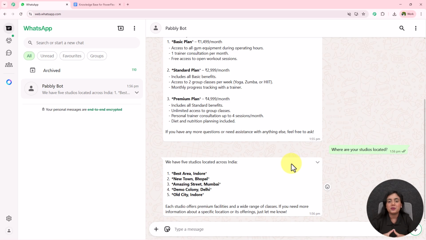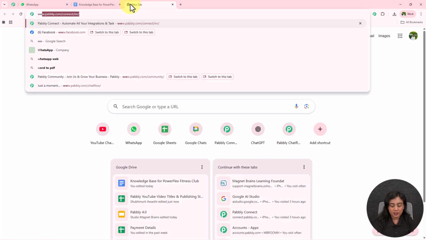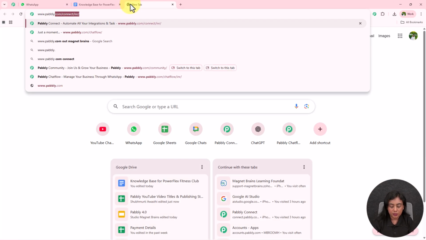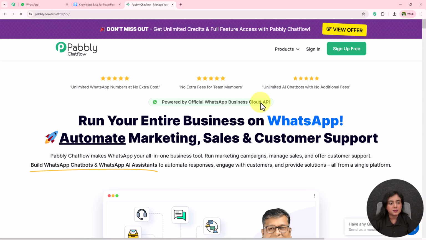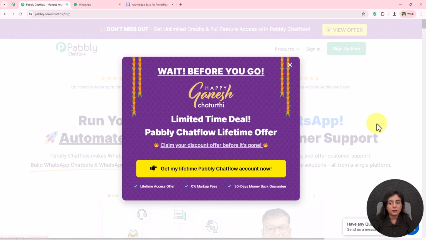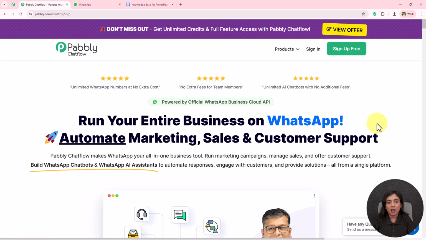And now we are going to create this amazing AI assistant without need of any coding and programming skills, using Pabbly Chatflow. On a new tab, I'm going to browse the website of Pabbly Chatflow, that is www.pabbly.com/chatflow. After I browse the website, Pabbly Chatflow's landing page is going to appear in front of you. Now over here you will find 2 options in front of you. One is the sign in, the other one is sign up for free.